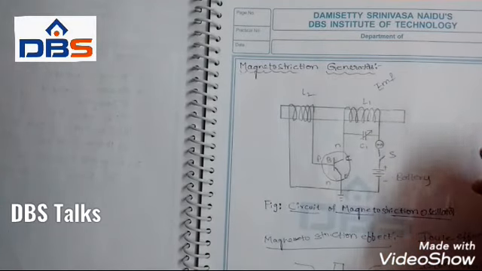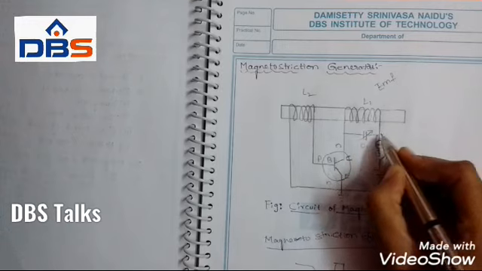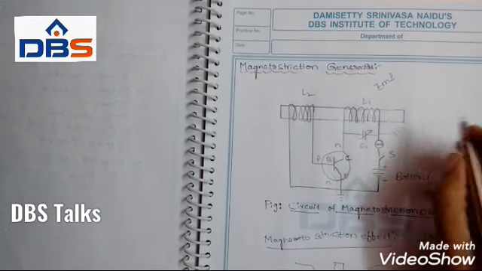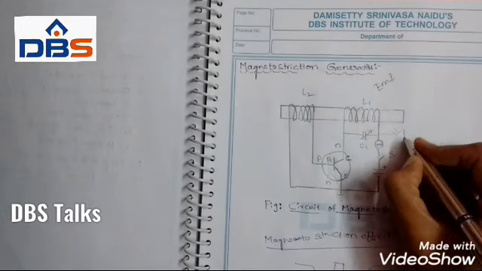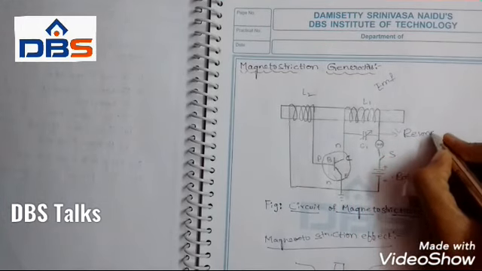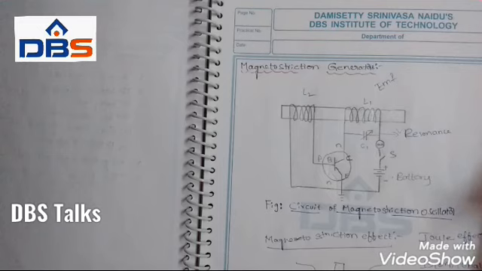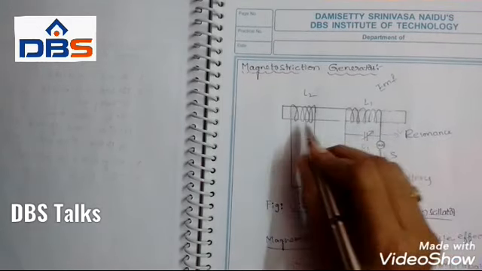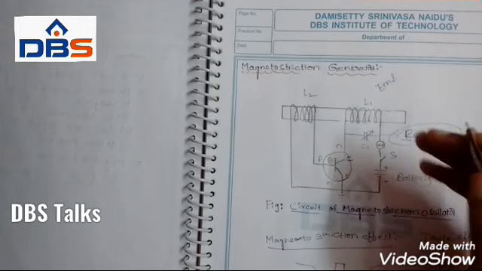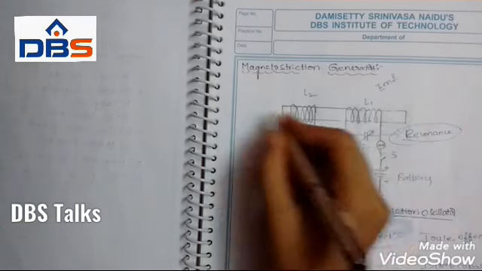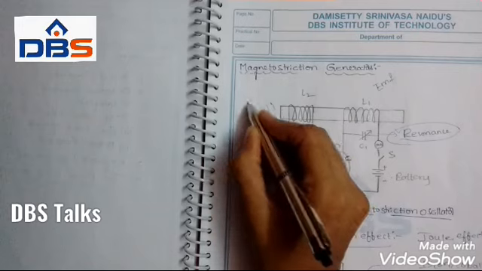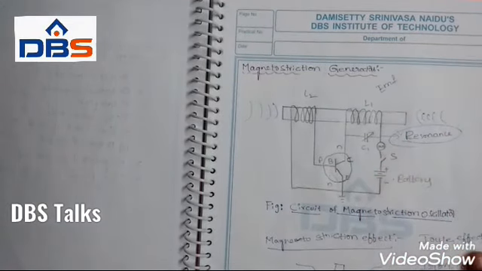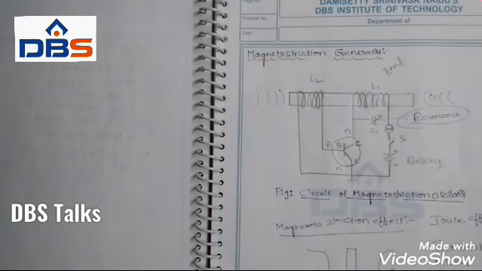The important point is that the frequency of this tank circuit and the frequency of the rod should be the same, which means they should be in resonance with each other. So it generates ultrasonic waves at both sides of the rod. So it is about the magnetostriction generator.